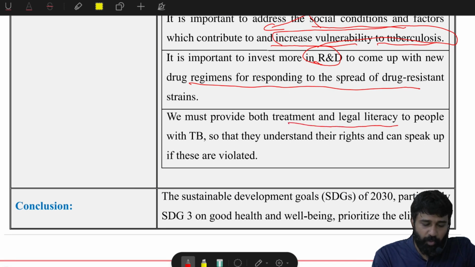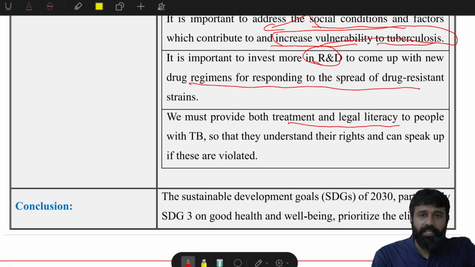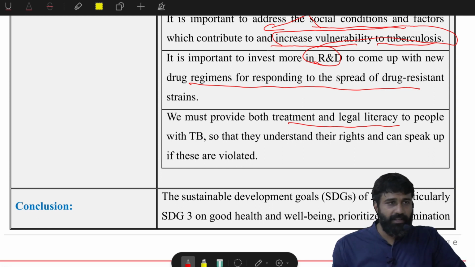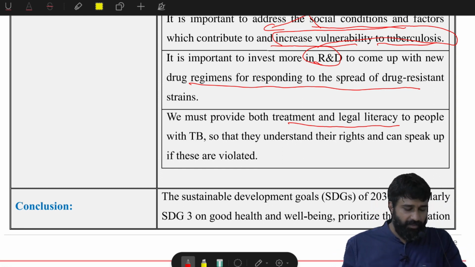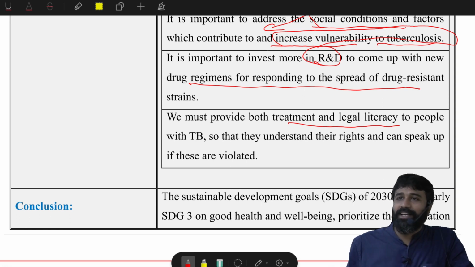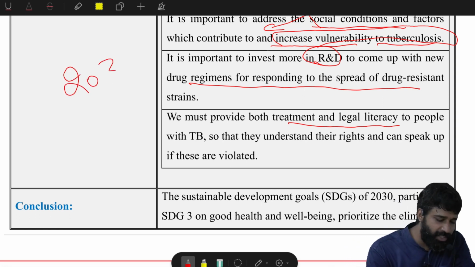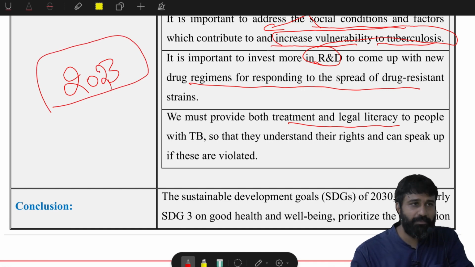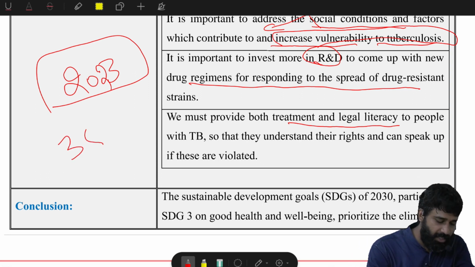Next, we must provide both treatment and legal literacy. In each sector, you need R&D, right? Because even content development also needs R&D nowadays. Have you seen the 2023 Prelims paper? Please go through that paper. Very good, Saitaja.